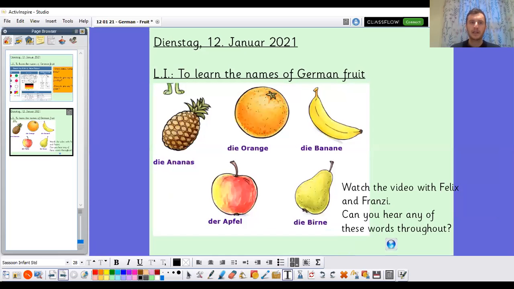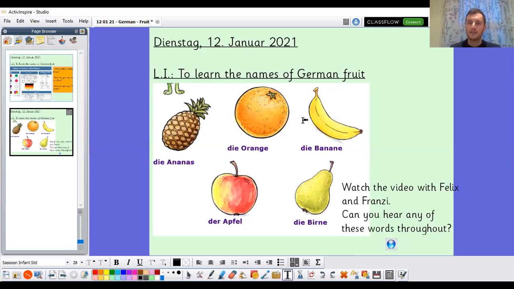Now today, we're going to be learning the names of German fruits. And I've got some on the board for us to focus on. So we have a pineapple, and that is die Ananas. Maybe you could have a go at saying that. Let's do it my turn, your turn. Die Ananas, your turn. The next one, we have an orange, and that one is die Orange.